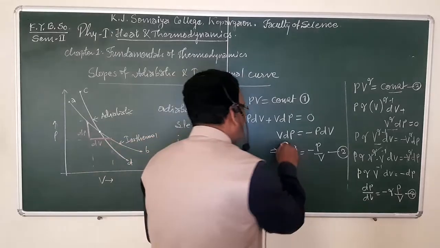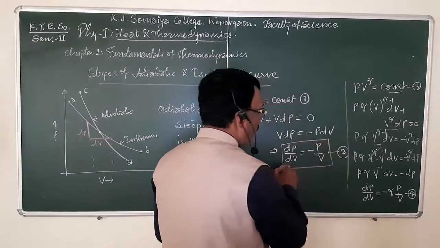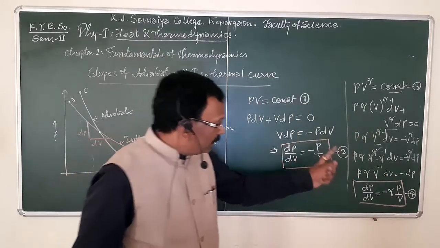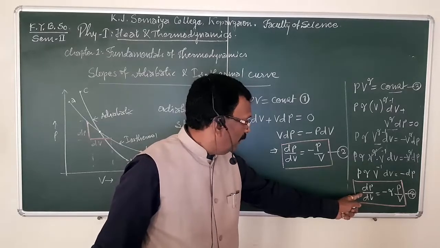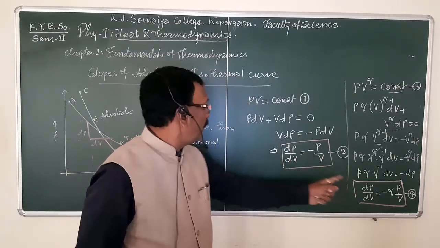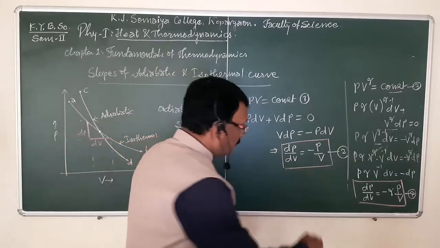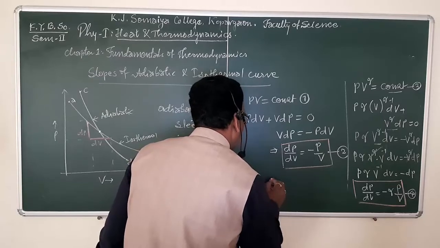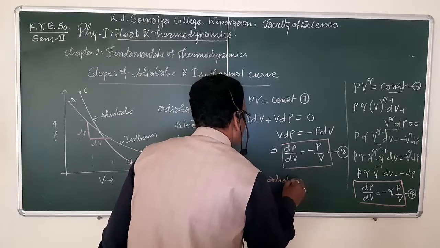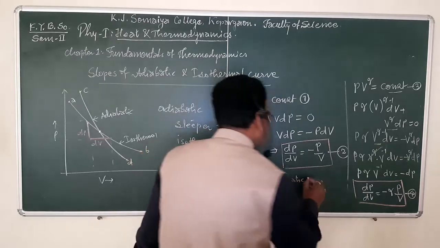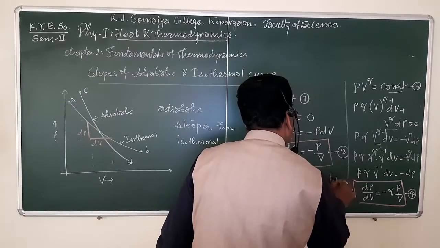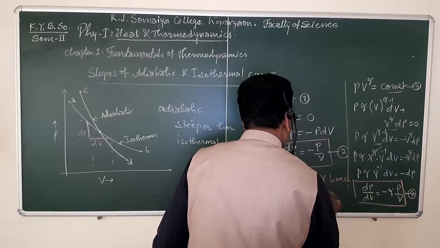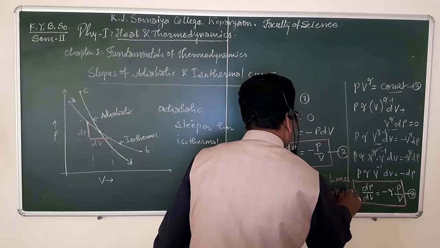When we compare these two slopes, that is the slope of isothermal curve and the slope of adiabatic curve, it is found that the slope of adiabatic curve is gamma times the slope of isothermal curve.